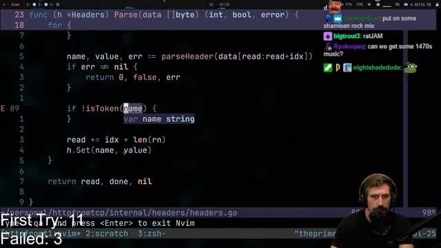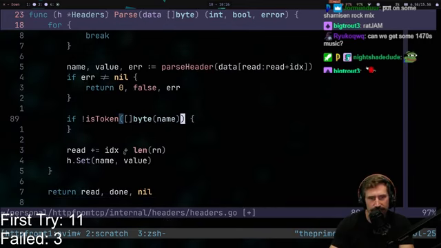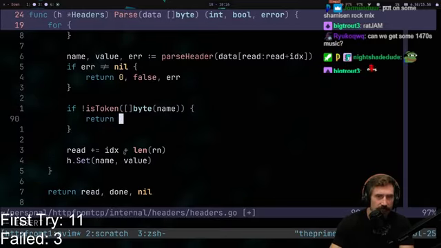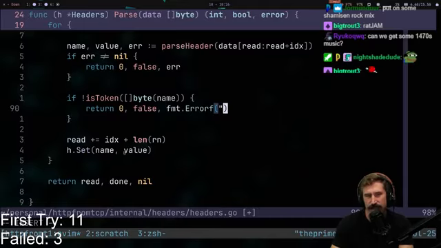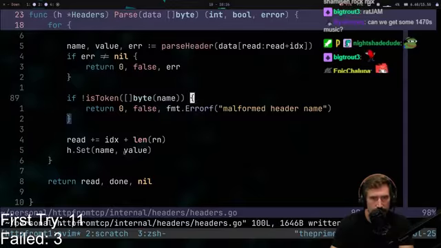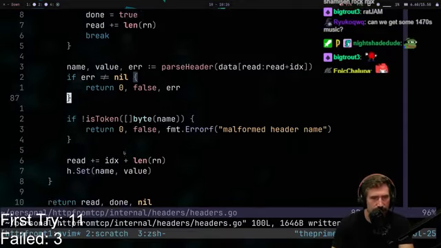Wait. Oh, you're right. It does return back. I can just go like this, right? It's all the same thing, right? There's your little byte array. We got this beautiful thing right here. So if I hit this nice little token right here, then I'll go like this. If it's not a token, let's return 0, false, and the error would be simple. Let's do an inline error. I like inline errors better for this one. Malformed header name. There we go. So if it's not a token, we return that.